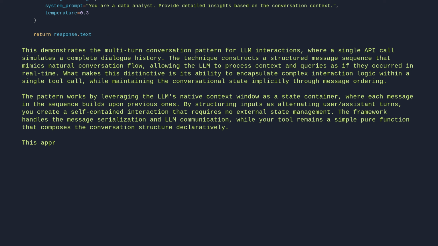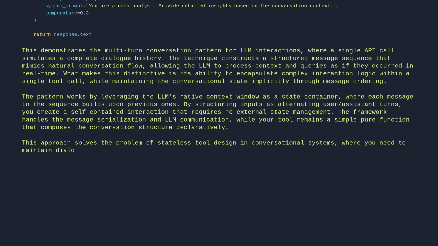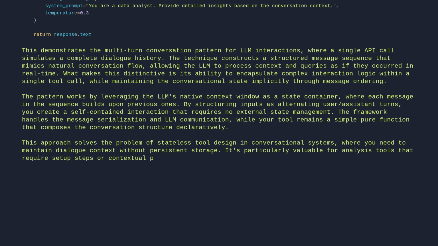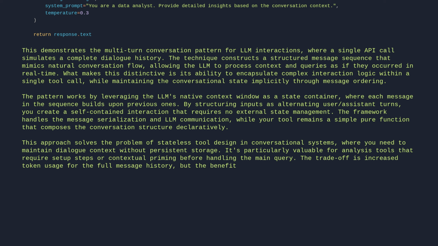This approach solves the problem of stateless tool design in conversational systems, where you need to maintain dialogue context without persistent storage. It's particularly valuable for analysis tools that require setup steps or contextual priming before handling the main query. The trade-off is increased token usage for the full message history, but the benefit is complete encapsulation of the interaction logic within a single callable endpoint. Let's break it down line by line.